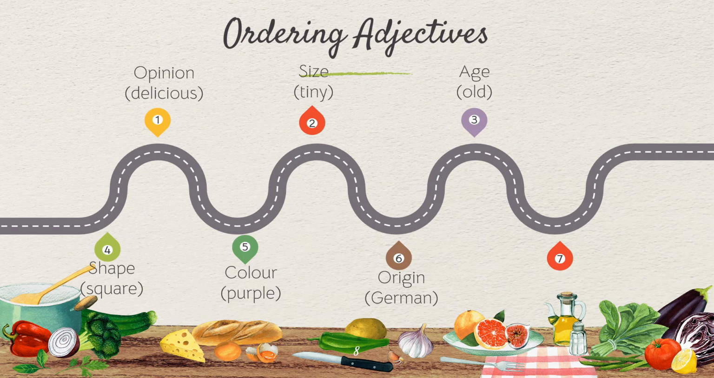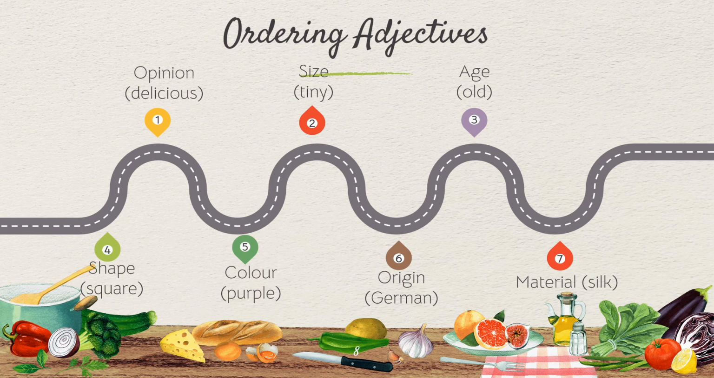And the sixth one will be origin. Origin can be German, Malaysian, Japanese, Australian. For example, this handphone is made in China. It is the origin of the handphone, so we say China is the origin. And the last one in the order will be material. This tablecloth is made from silk. Or we can say this bed sheet or these t-shirts are made from cotton. That is called material.